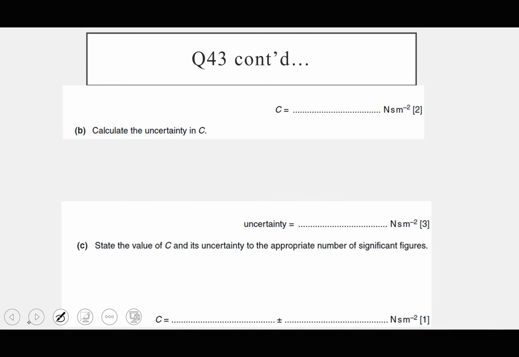So we have finished finding our value of C. I think our value of C was 1.0354 times 10 power negative 3. Calculate the uncertainty in C. I think by this time this is supposed to be very easy.